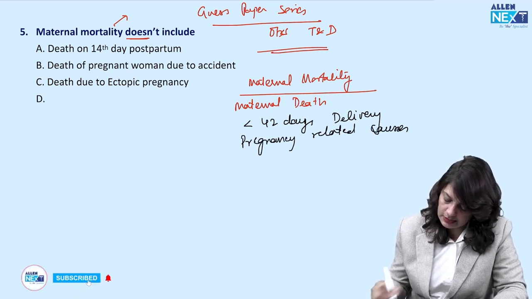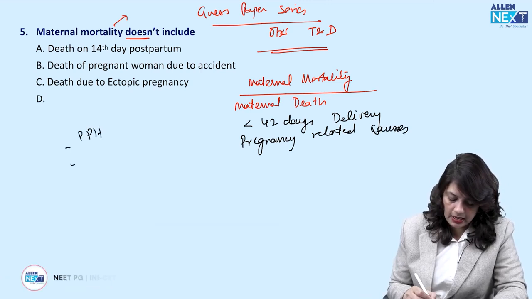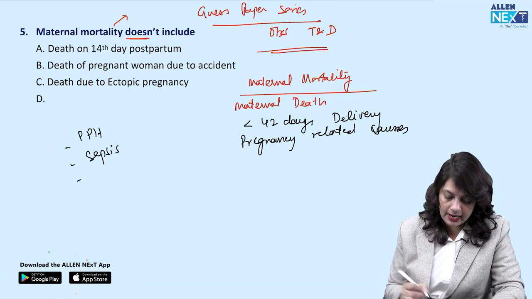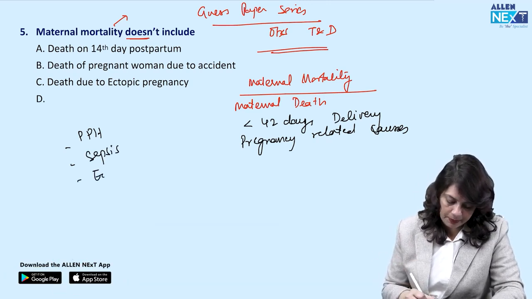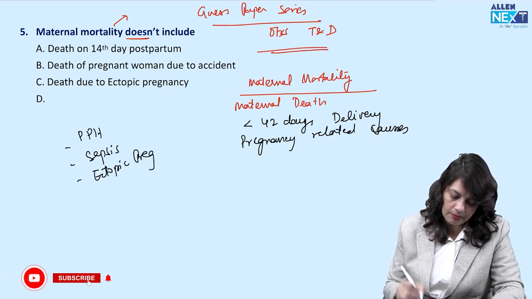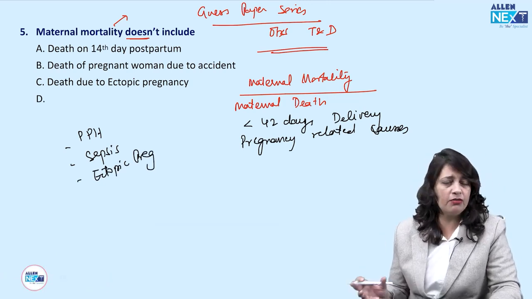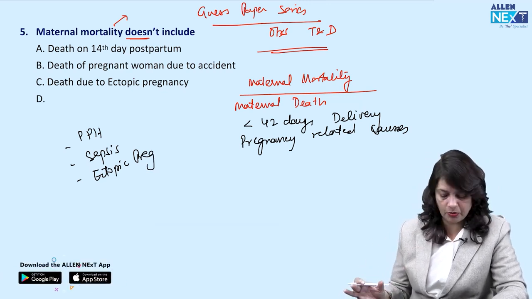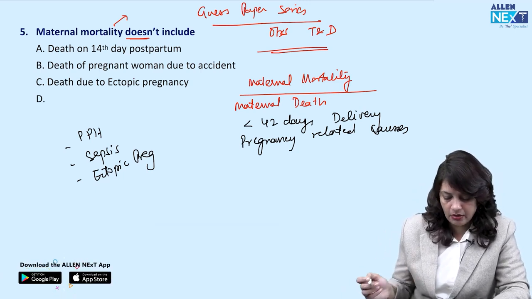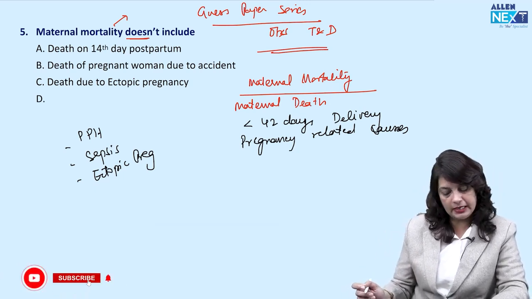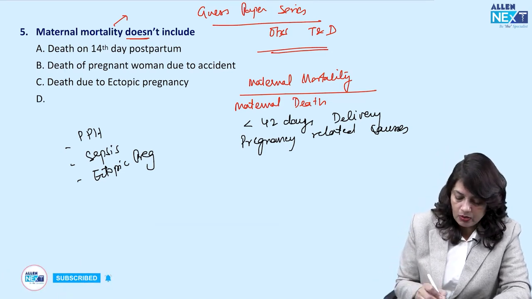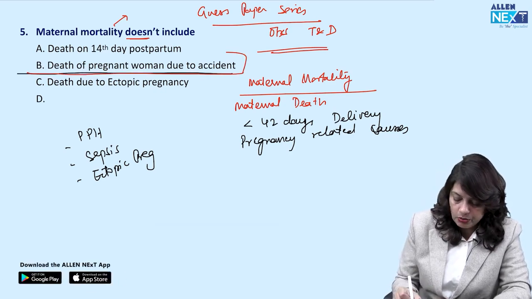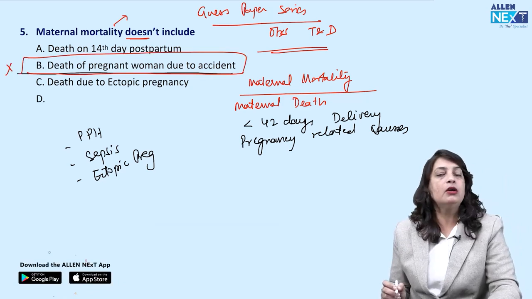Pregnancy related causes like postpartum hemorrhage, like sepsis as a result of pregnancy or delivery, like ectopic pregnancy, which is also a pregnancy outcome. The patient is a neglected case. She presented with shock. There was a history of amenorrhea and the patient could not be revived. Again, that comes under the maternal mortality rate. So death occurring on the postpartum 14th day is again included in maternal mortality. Okay, but death of a pregnant woman due to accident is not maternal mortality.